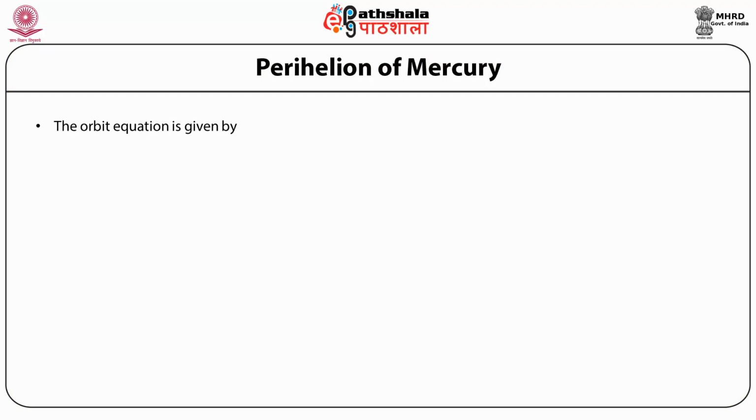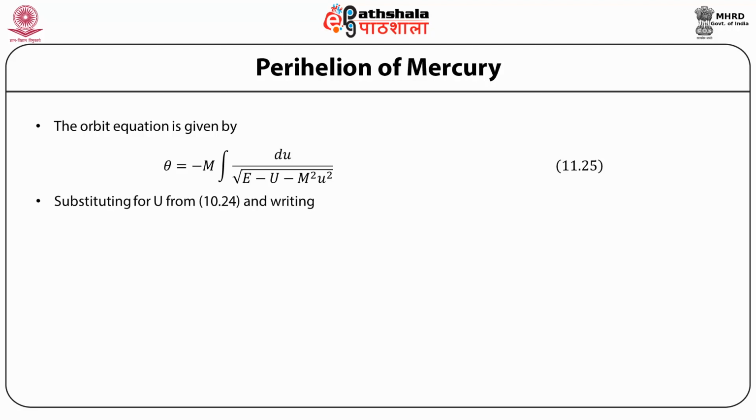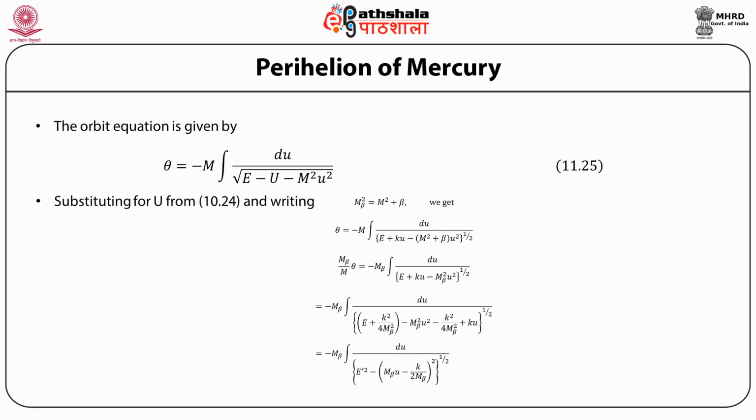beta to be small. The orbit equation for the perihelion of Mercury is given by theta is equal to minus m integral du divided by under root of E minus U minus m square by u square, where we have defined m before. Now, substituting for U and writing m beta square is equal to m square plus beta, we can write this orbit equation as theta is equal to minus m integral du divided by under root of E plus k u minus m square plus beta into u square.